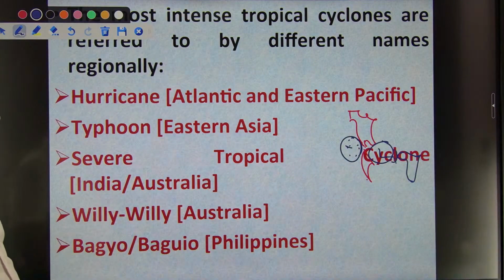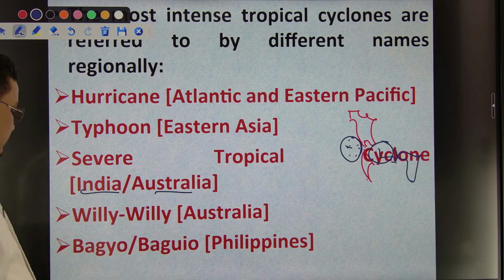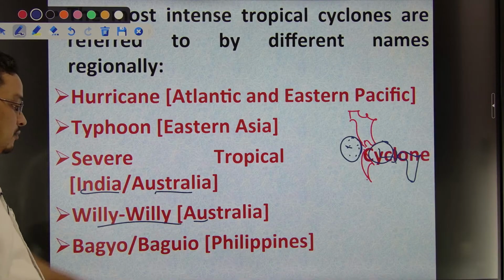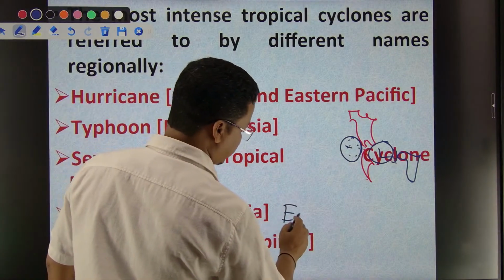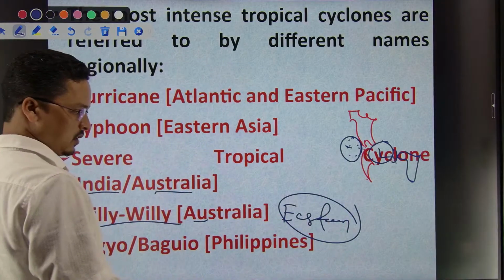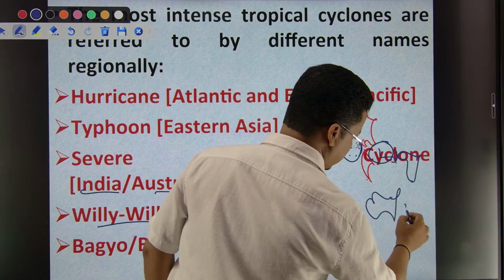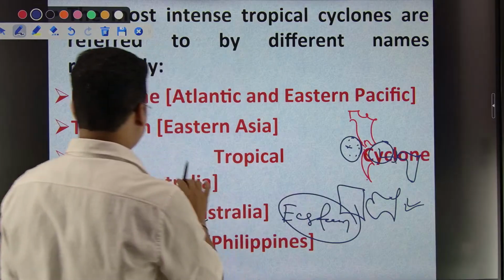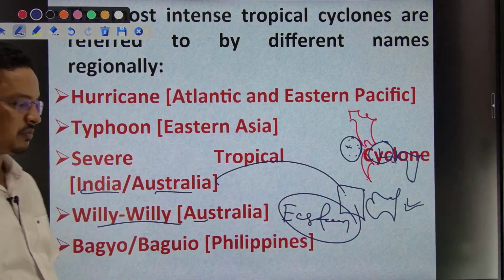Then severe tropical cyclones in India and Australia, right. Then Willy-Willy in Australia also. This is not Western Australia, this is Eastern Australia. You have to remember this very precisely, right. If I draw Australia like this, this side would be Willy-Willy and this side would be severe tropical cyclones, as I said, that means the Indian Ocean, right.